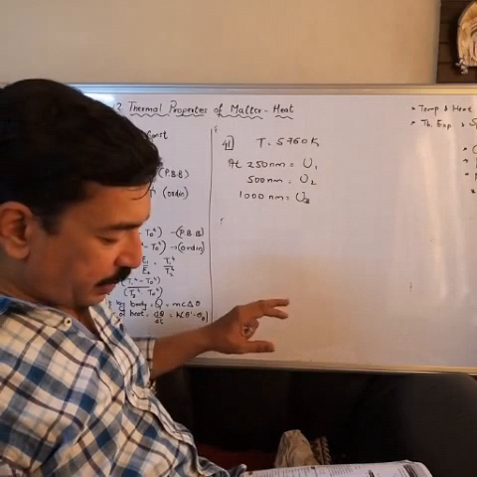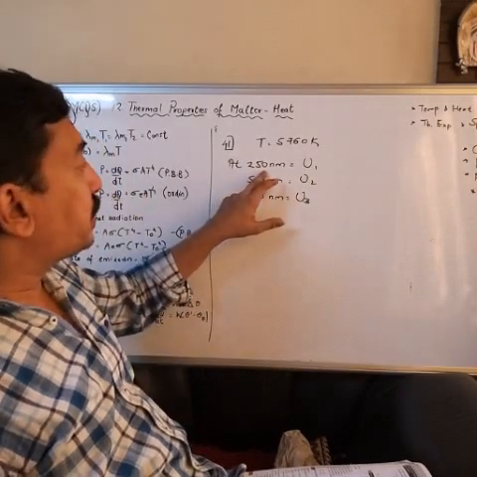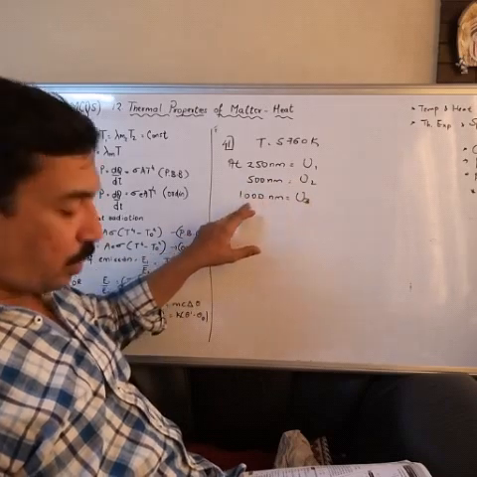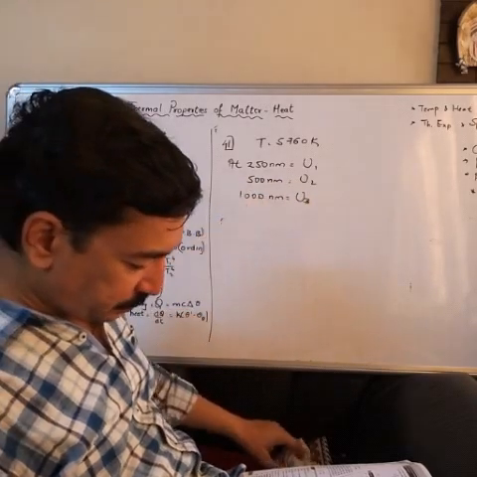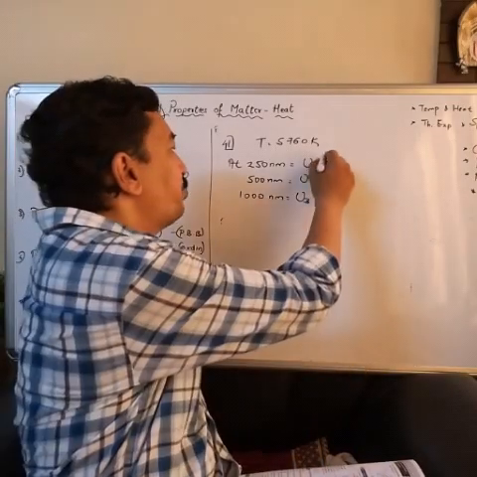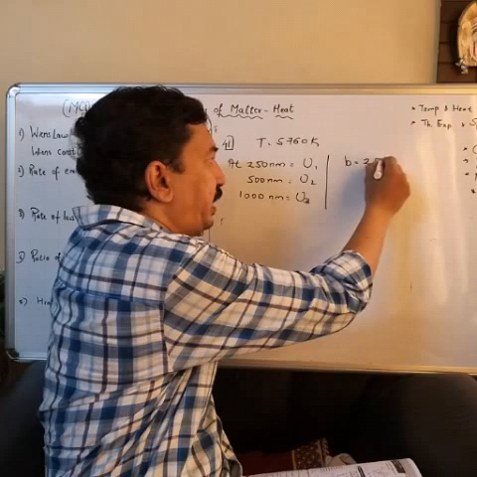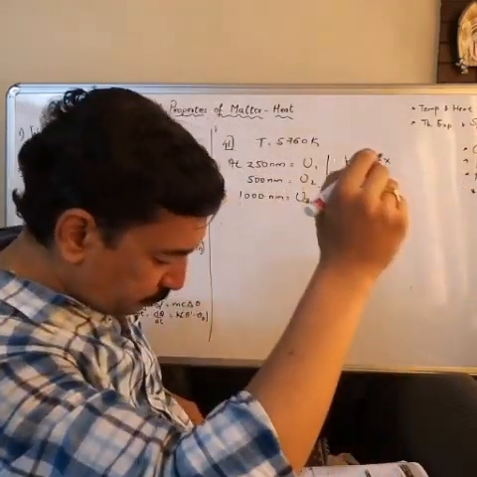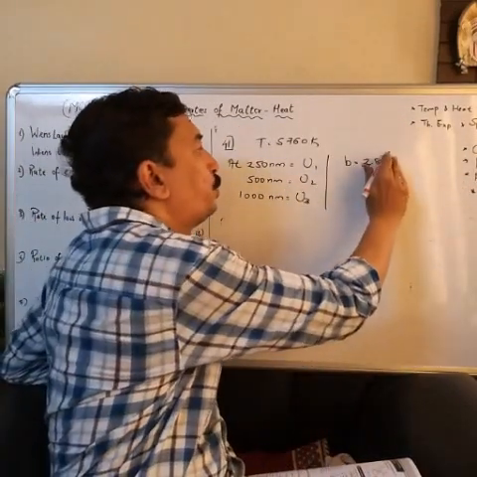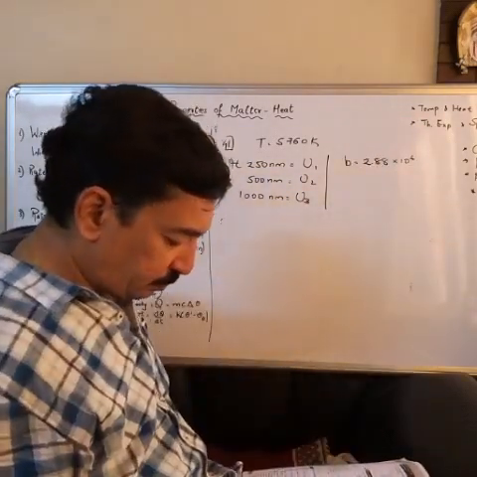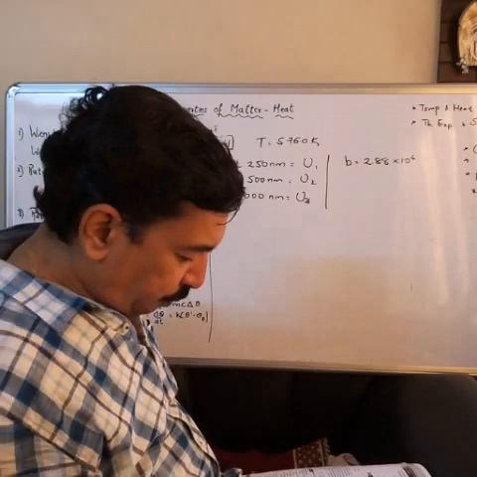I repeat, the temperature of the black body is 5760 Kelvin. The energy radiated at 250 nanometer is U1, at 500 nanometer is U2, and at 1000 nanometer is U3. Wien's constant is given as B equal to 2.88 into 10 raised to 6. Which of the following is correct?